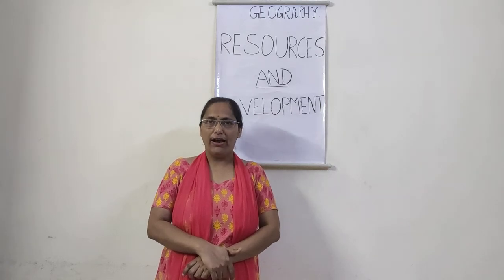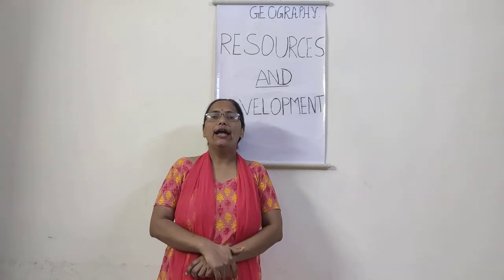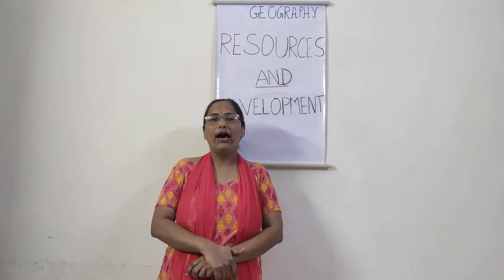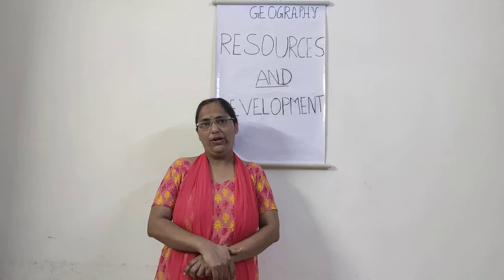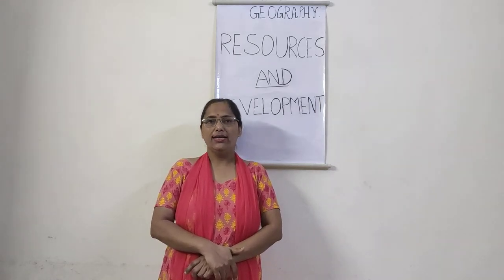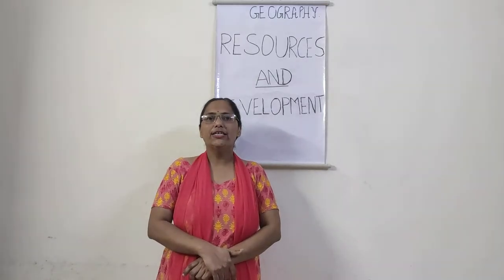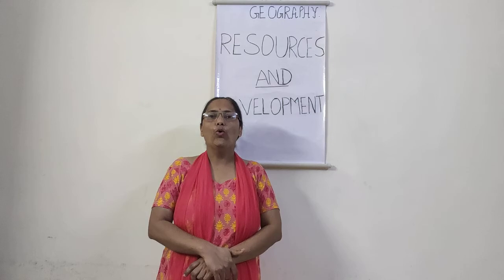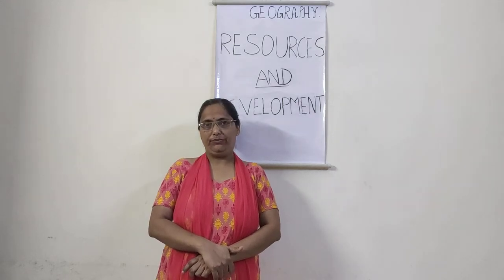That piece of land in which agriculture is not done for more than 5 years or so is termed as cultivable wasteland. This is wasteland which the farmer has not approached or cultivated for more than 5 years.